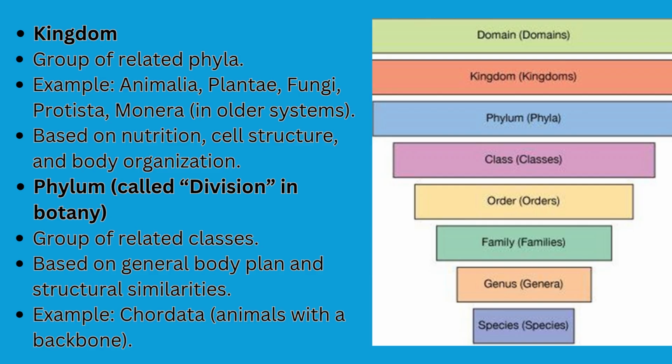The kingdom is the largest taxon or rank and is a group of related phyla. It is based on nutrition, cell structure, and body organization, while phylum is a group of related classes and is based on general body plan and structural similarities.